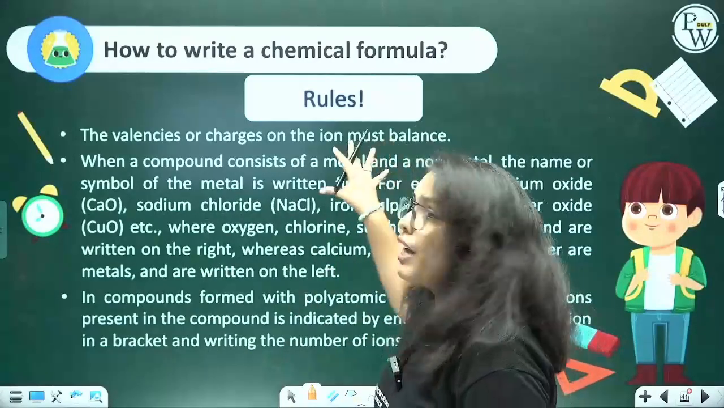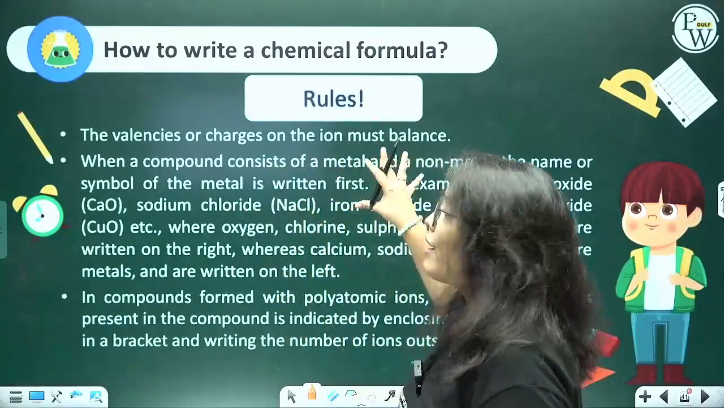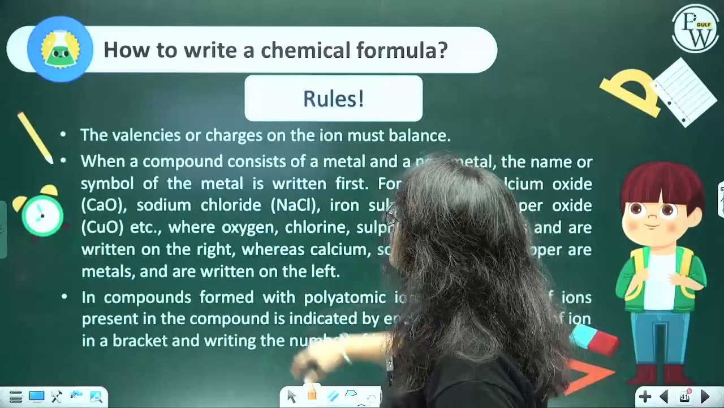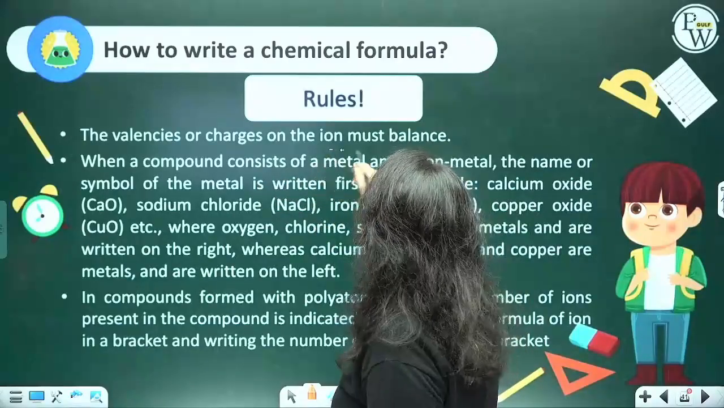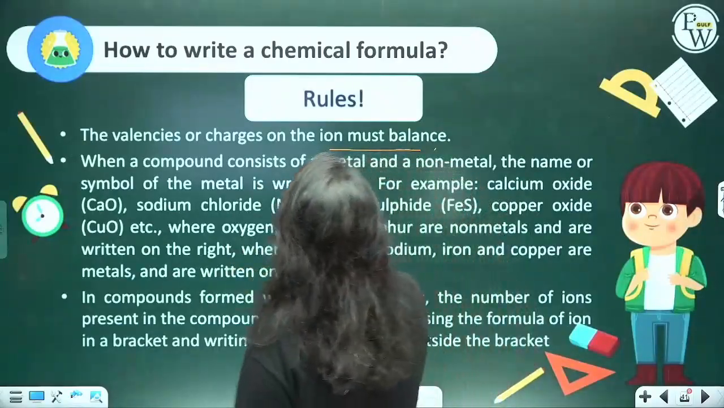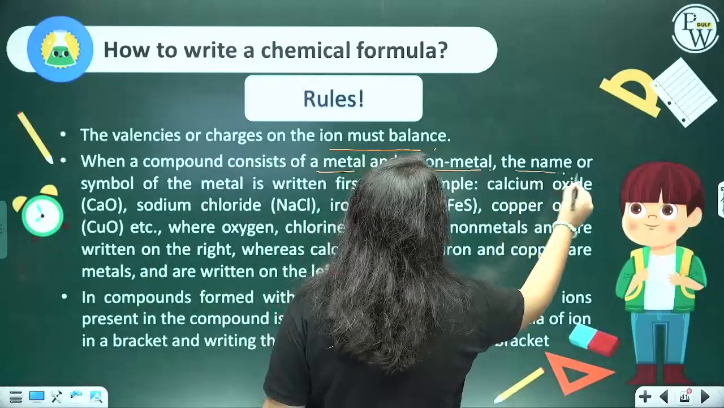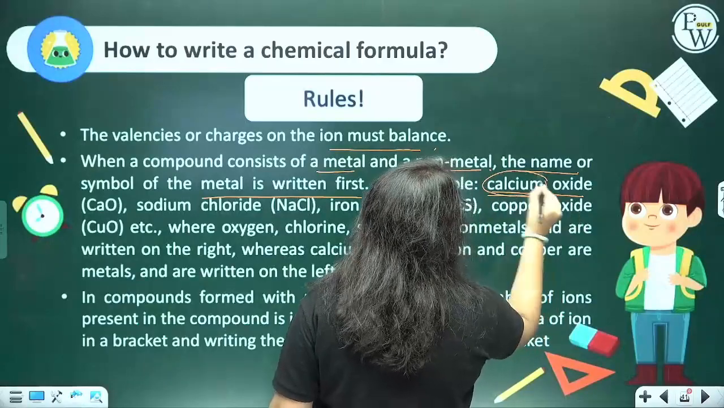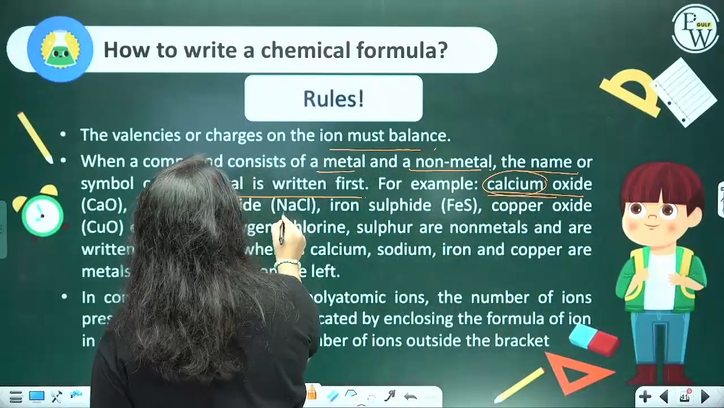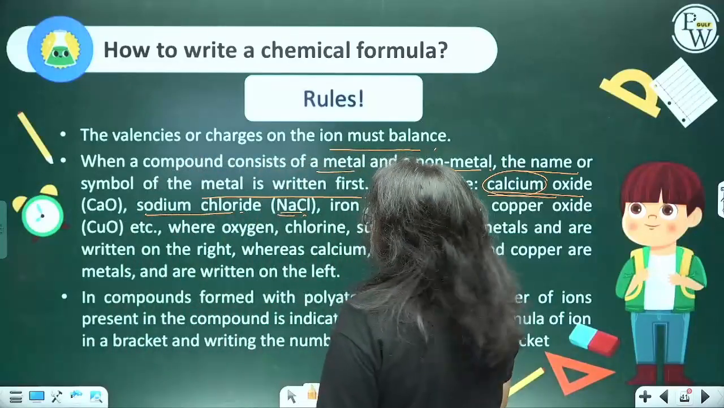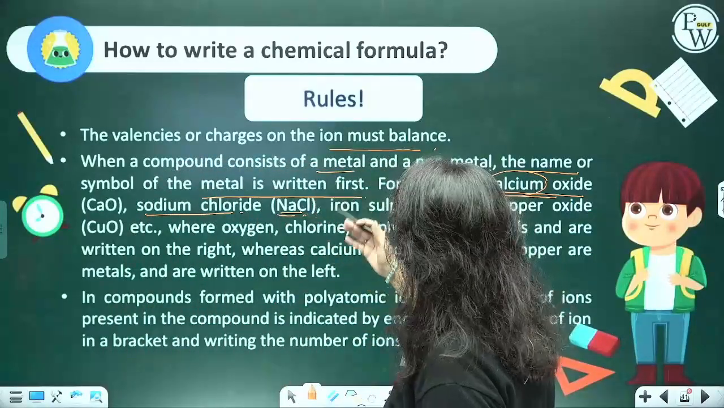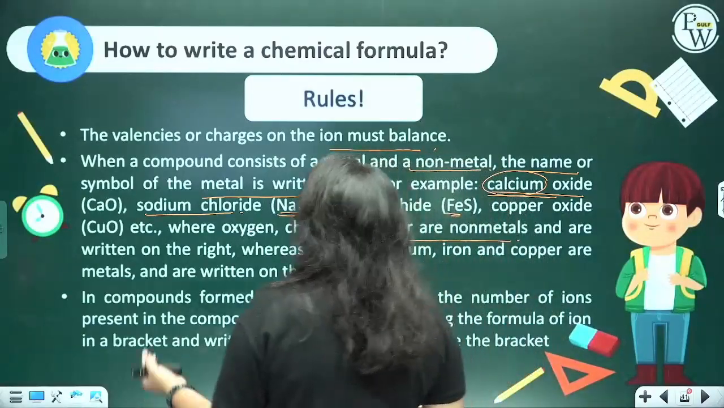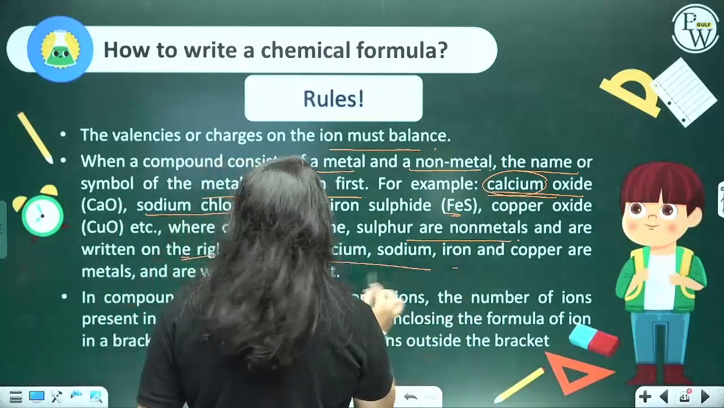So how do we write the chemical formula? The valencies or charges of the ions must balance. Next, when a compound consists of a metal and a non-metal, the name of the metal is always written first. For example, in calcium oxide, calcium is the metal, so it is written first. Sodium chloride, sodium is written first. Iron sulfate, iron is written first. Oxygen, chlorine and sulfur are all non-metals, which are written on the right side, whereas the metals are written on the left side.